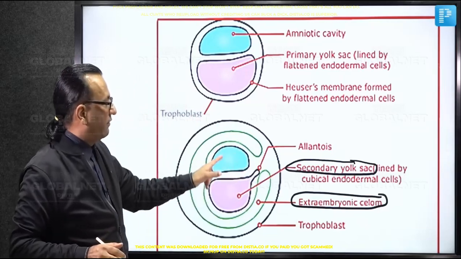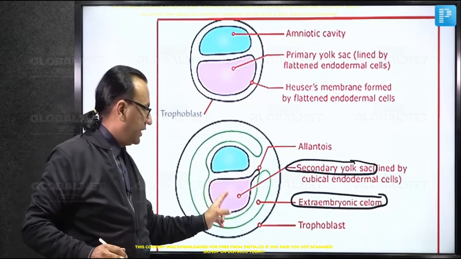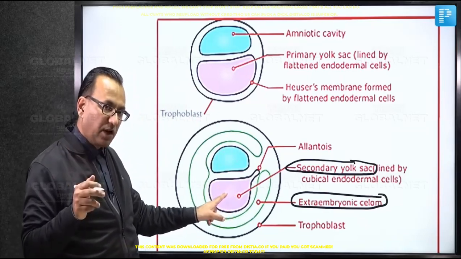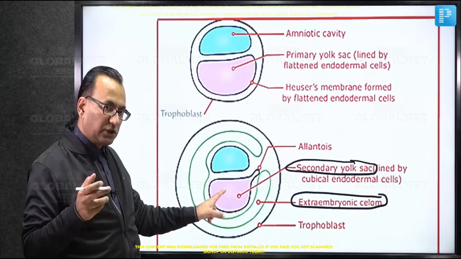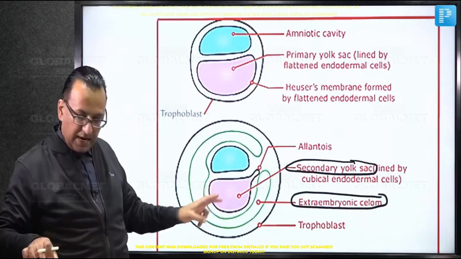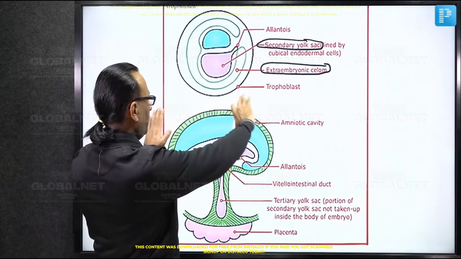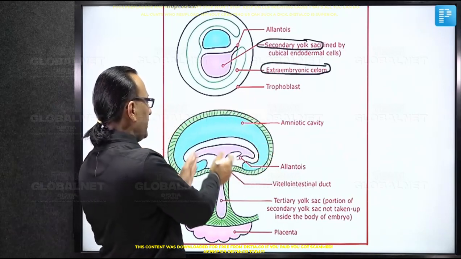And since the amniotic cavity becomes larger, the yolk sac cavity becomes smaller. It will be evident in the next diagram. That is the time when you can call it the tertiary yolk sac cavity. So let us zoom out. And as we see here now, the amniotic cavity is becoming so large that it is compromising the yolk sac